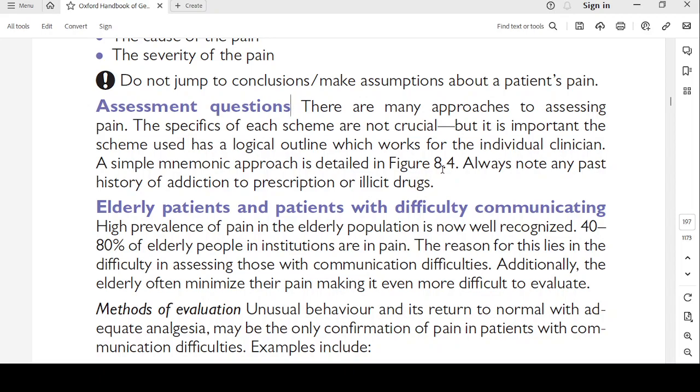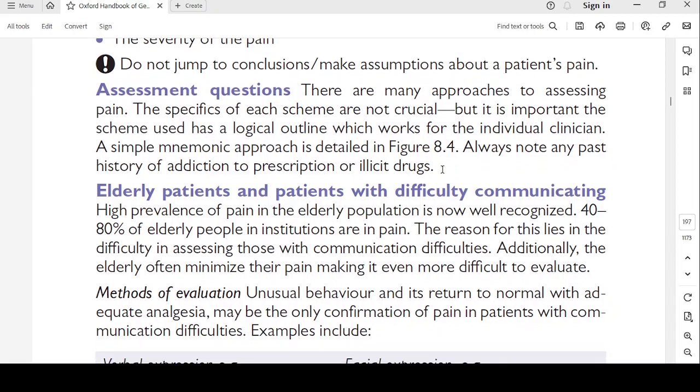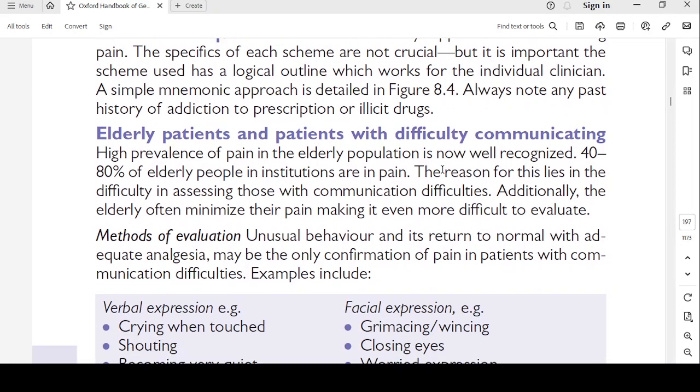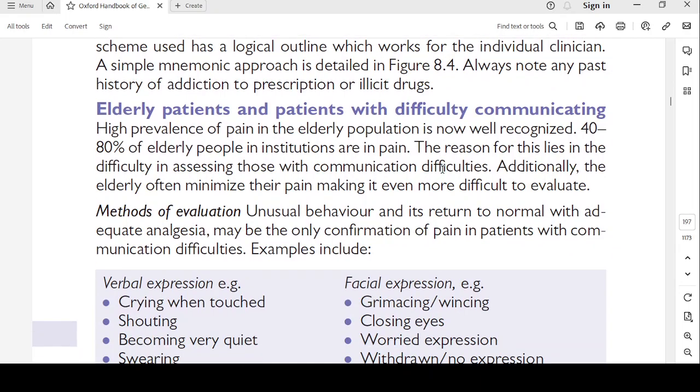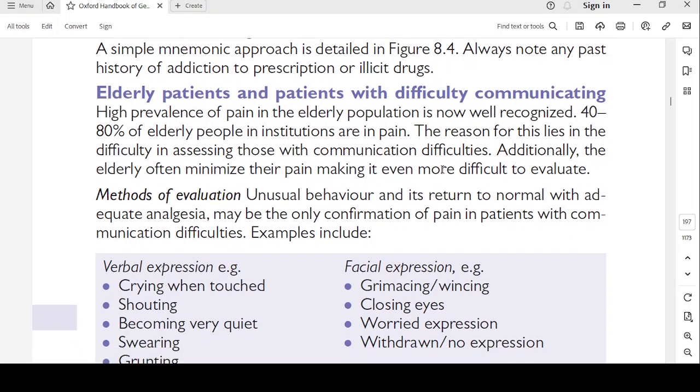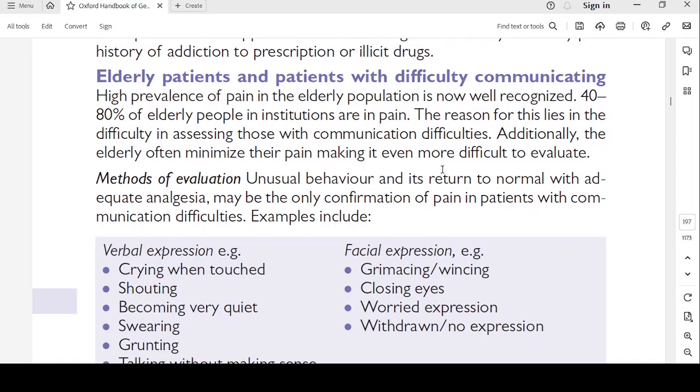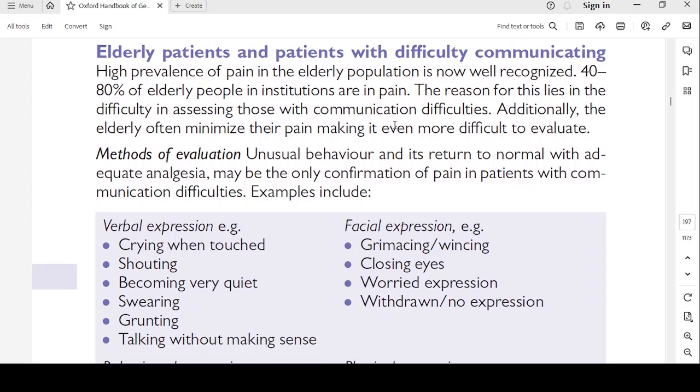Always note any past history of addiction to prescription or illicit drugs. Elderly patients and patients with difficulty communicating. The high prevalence of pain in the elderly population is now well recognized. 40 to 80% of elderly people in institutions are in pain. The reason for this lies in difficulty in assessing them because of communication difficulties. Additionally, the elderly often minimize the pain, making it even more difficult to evaluate.